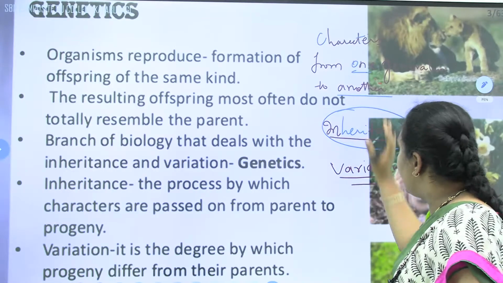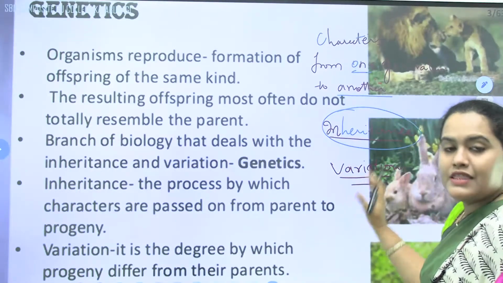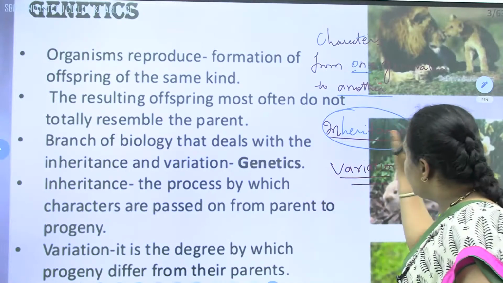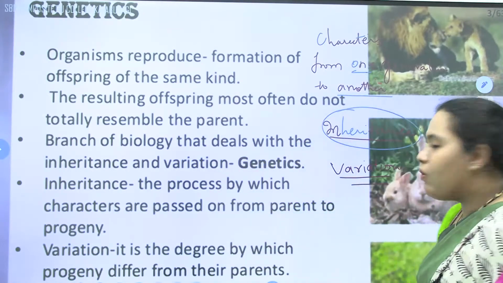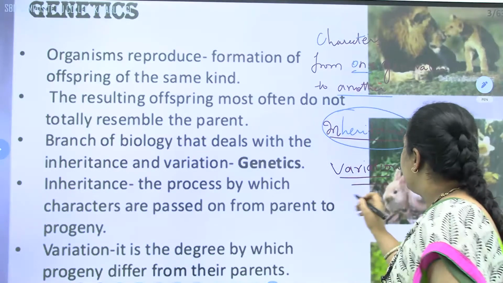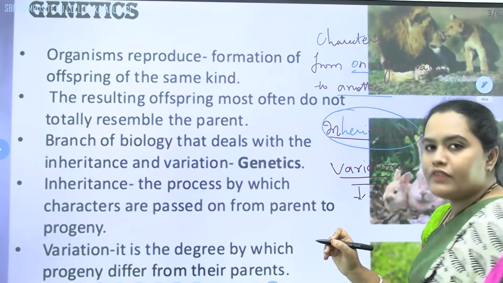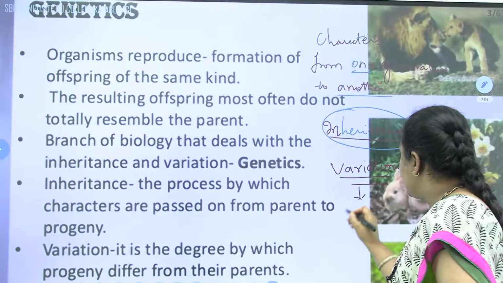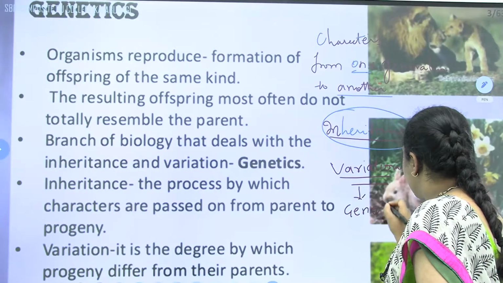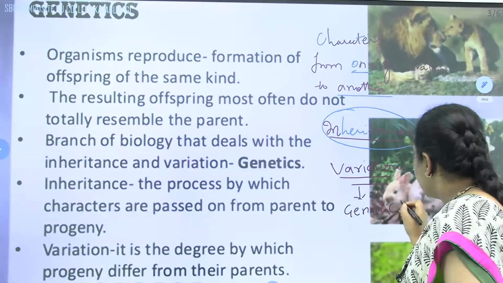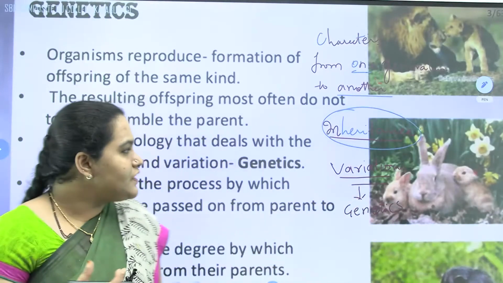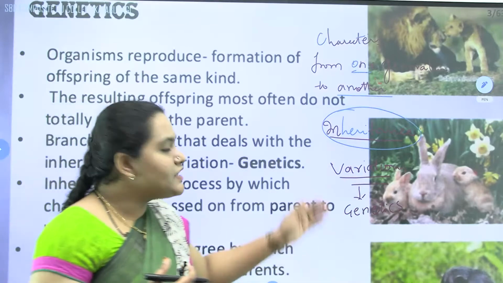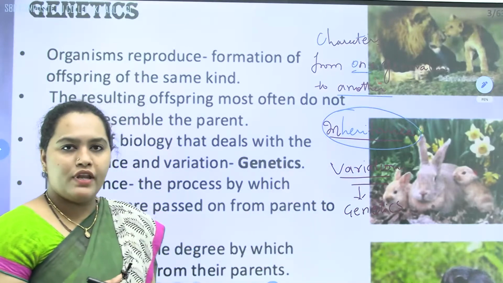The scientific study of inheritance and variation is called genetics. Genetics deals with the scientific study of inheritance and variations.